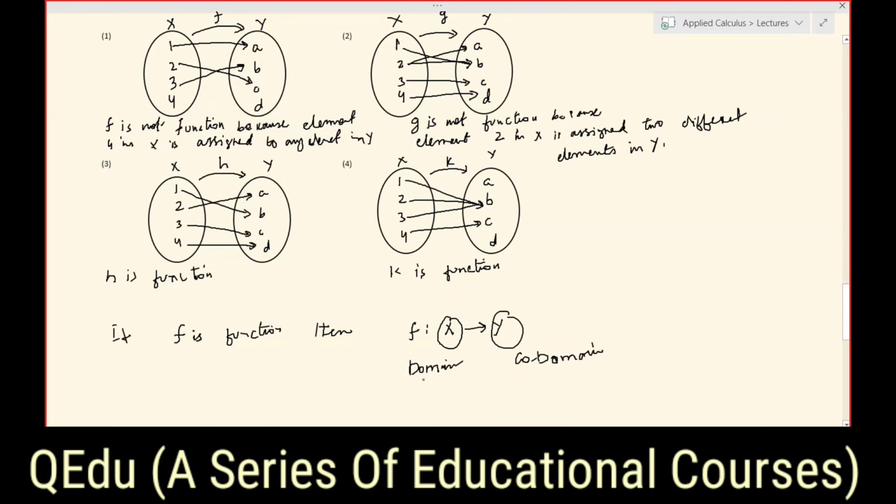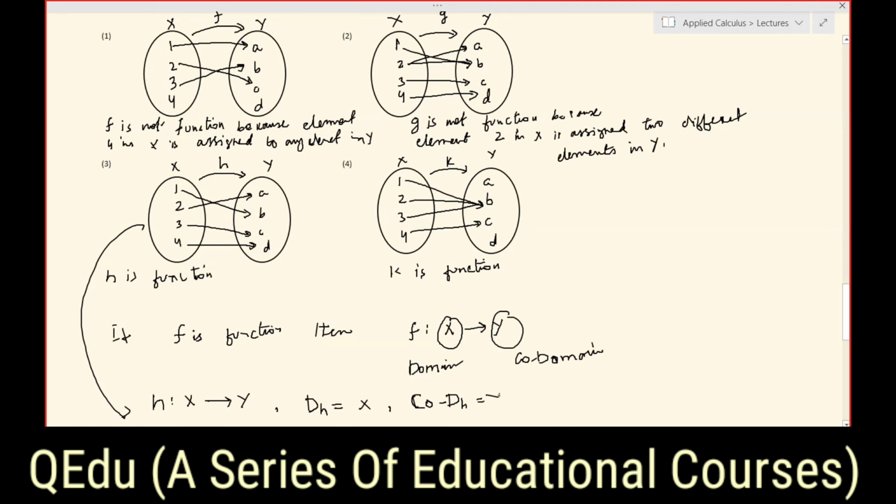So now, what is range? From these diagrams, which are functions, such as h, we can write here for h. Since h is a function, we can write this as h is a function from X to Y. Now what is the domain of h here? We can indicate it by D subscript h. The domain of h is X, and the other set, Y, is called the codomain of h.